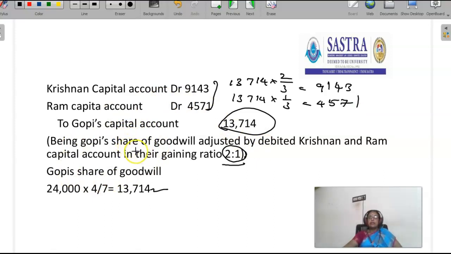First, we have to write off the goodwill which is in the balance sheet. Then we have to raise Gopi's share of goodwill. Gopi's capital account should be credited, and the existing partners' Krishnan capital account and Ram capital account should be debited according to their gaining ratio. This is the goodwill treatment.